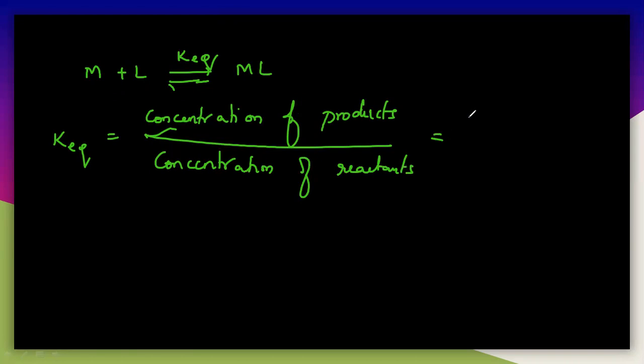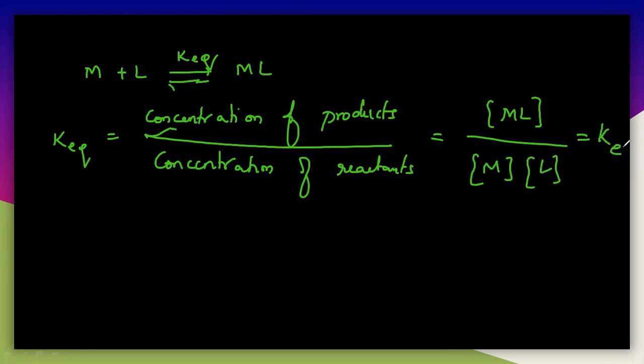This is the important thing here. The equilibrium constant is nothing but the concentration of the products and the concentration of the reactants. The concentration of product is nothing but ML, and the concentration is indicated in square brackets like this. The reactant concentration is M and L. This is the equilibrium constant, that is KE or KEQ. So the equilibrium constant is the concentration of products by the concentration of reactants.